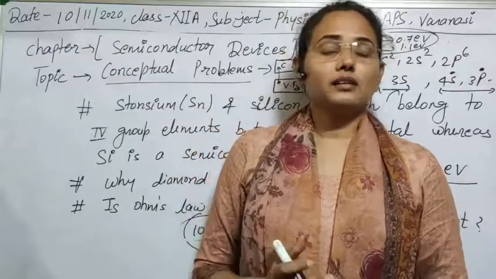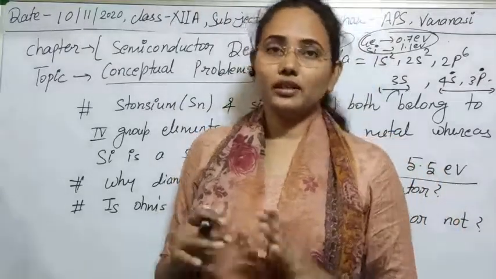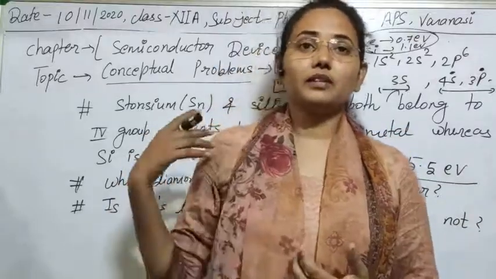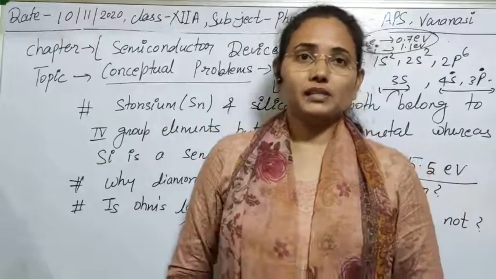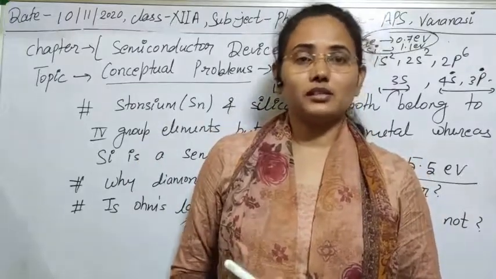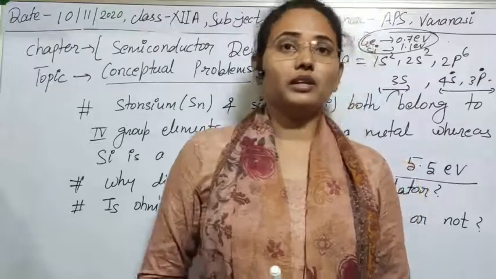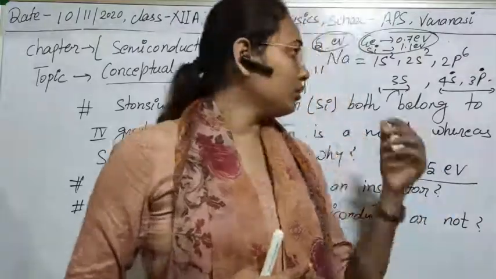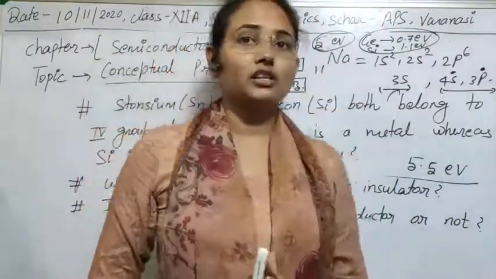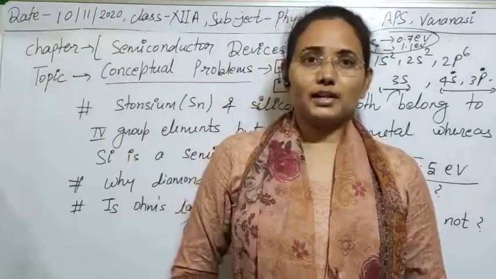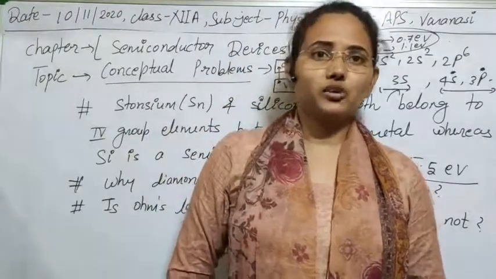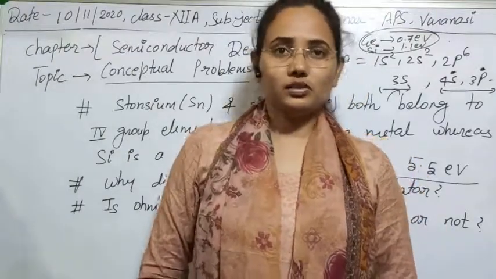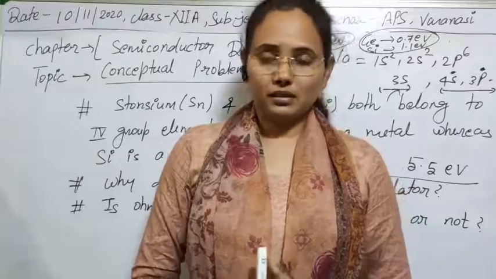Clear? So I think, students, now there is no confusion regarding all the topics. Today I have given some brief on basic topics like biasing of a diode, and also reverse biasing of Zener and PN junction diodes, and I have also explained the band picture of solids, as I think I hadn't explained it in the earlier topics, so that's why I have taken it here. So I think there is no confusion regarding all these topics.